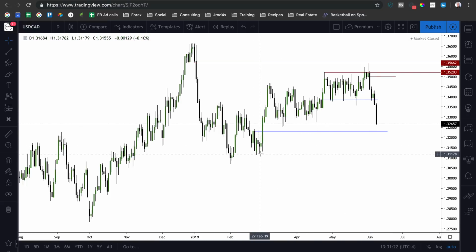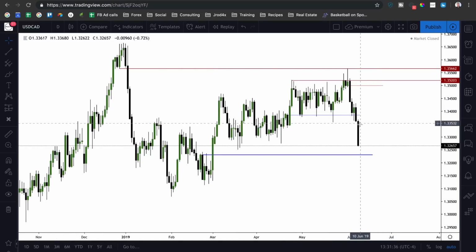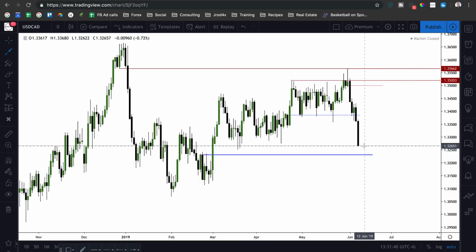So we've got 1.3150, 1.31 big figure, and then 1.3080 as our downside objectives here on this. So we've got just over 200 pips on the downside for dollar CAD. Something I'll be looking for this week is we could potentially trade down into this ICT bullish order block here. We could find some support, short-term support, run back up into this ICT bearish order block.